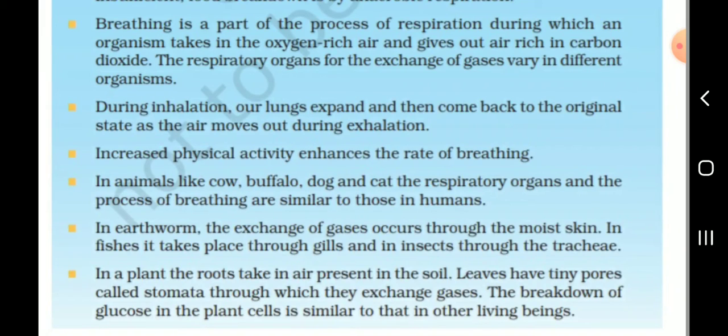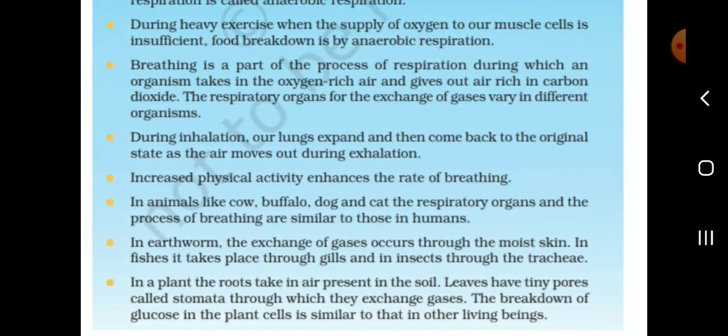In plants, the roots take in air present in the soil. Leaves have tiny pores called stomata. What is the main function of stomata? The exchange of gases. The breakdown of glucose in the plant cell is similar to that in other living beings.